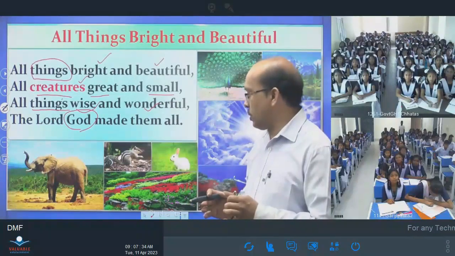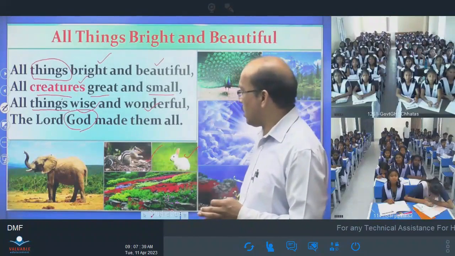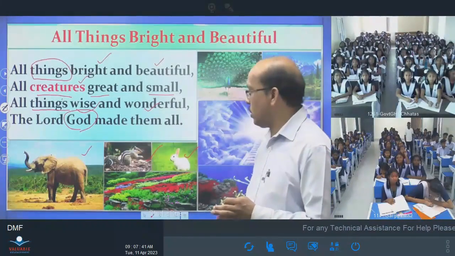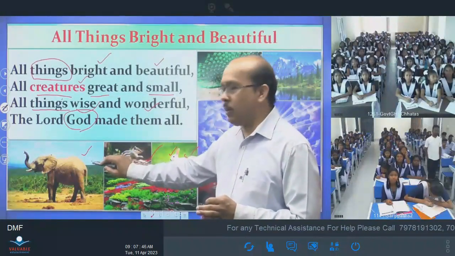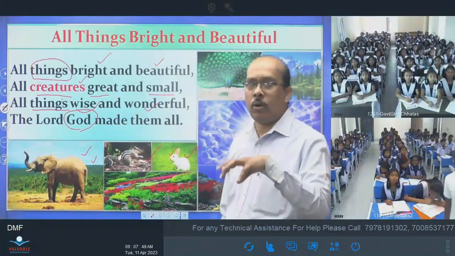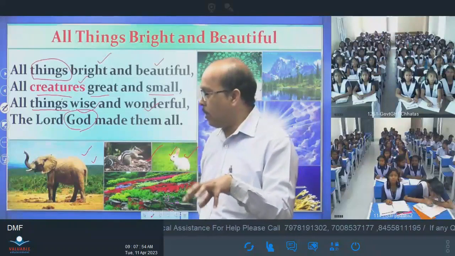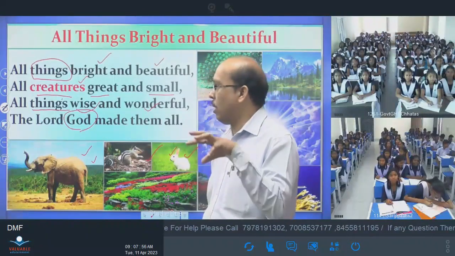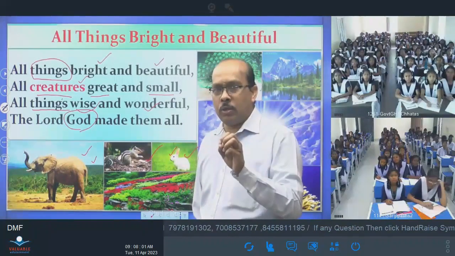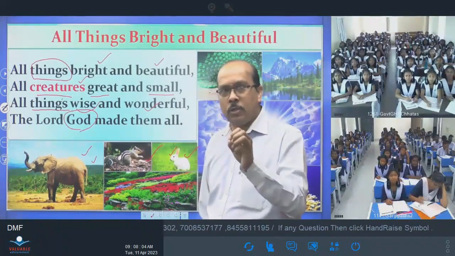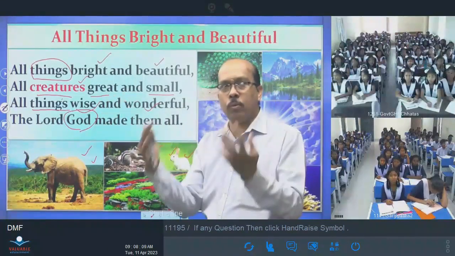And about creatures, you see, here is a rabbit and the animal creatures, here elephants. So this is how we see the difference between the creatures. This is very small, this is very weak, and in this world God has created very big creatures also, very small creatures also. That's why it is called all creatures great and small. We are also creatures, and the creatures are so big and so small also.